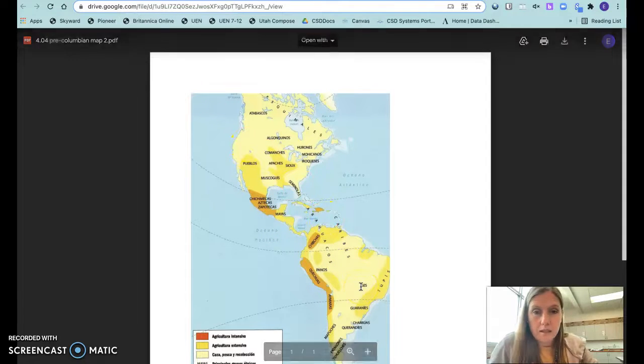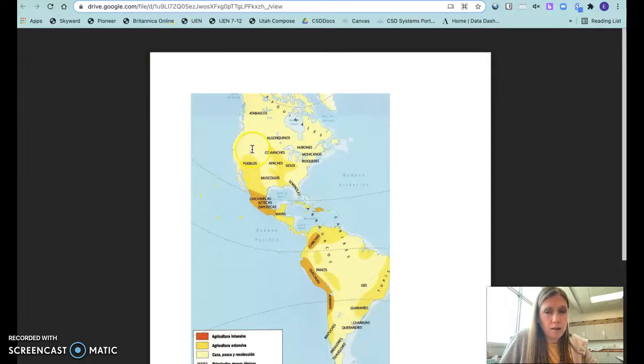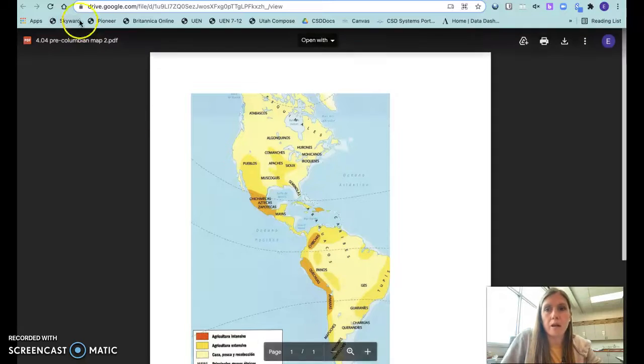Now, what if you're not from the Americas? I don't have any ancestors from here, so I might choose somebody from Europe. The other thing that I might do is choose the civilization that lived where I currently live. So for us in Utah, that would be Algonquinos. They covered all of this area. Or I could choose somebody from Denmark. So I might look up something about the Vikings because I know that I have ancestors from there.